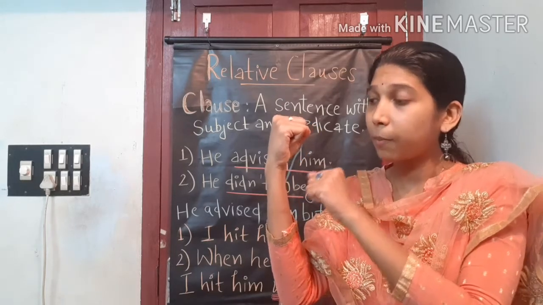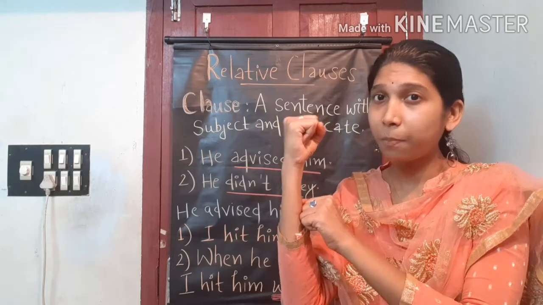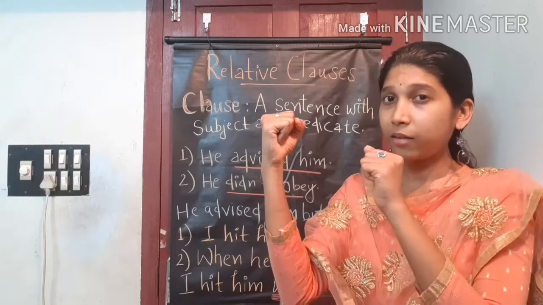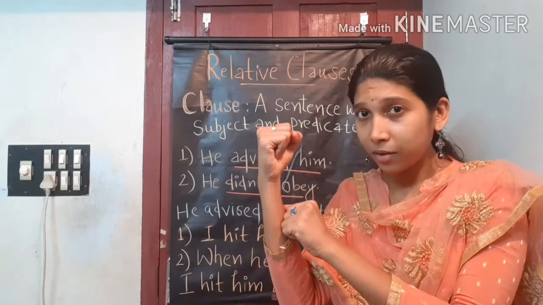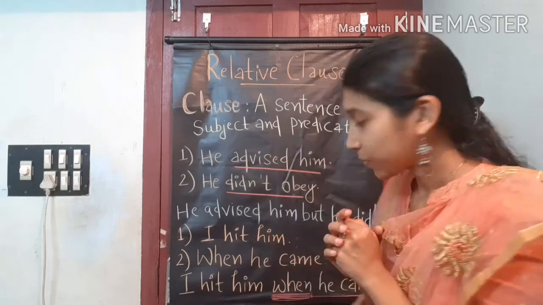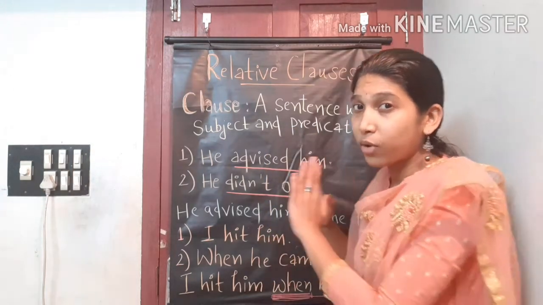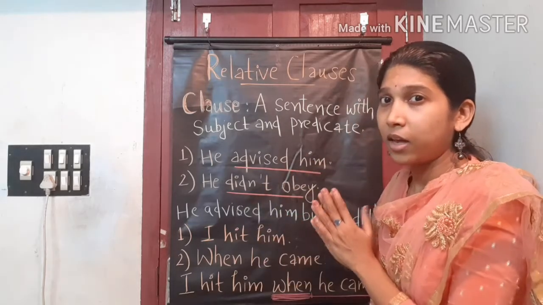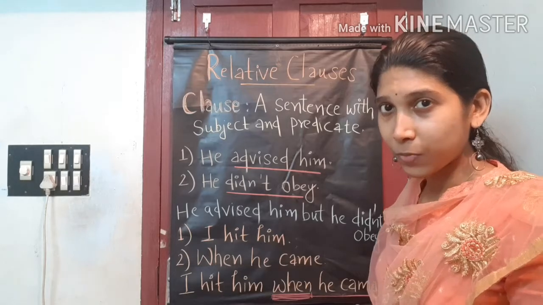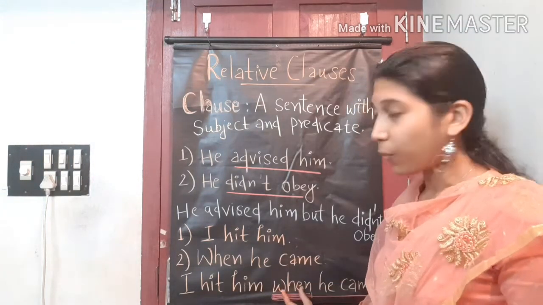This sentence depends on the main clause or the independent clause. It is actually a subordinate clause. It's actually a dependent clause. It depends on the main clause. So this sentence is very much related to the main sentence. So this sentence is called a relative clause. These two sentences are added by when.